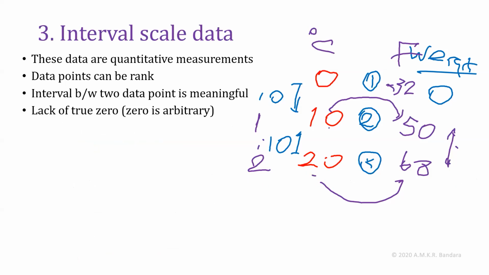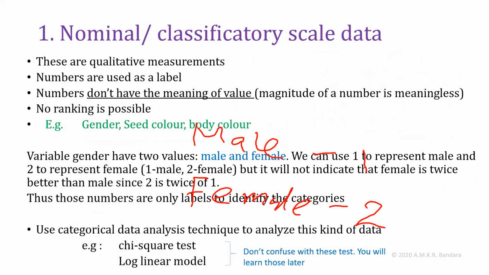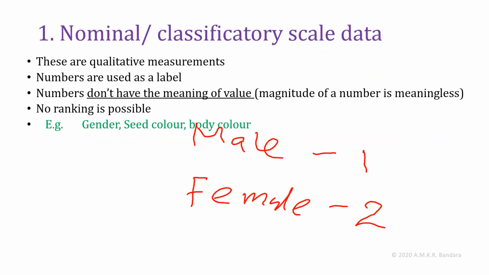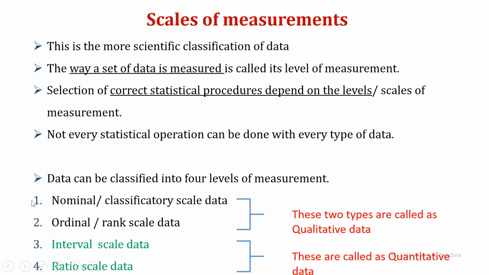So from nominal scale to ratio scale, the properties are getting better. Here, these data have fewer properties, somewhat higher properties here. Order is meaningful here. Ranking is possible. Here, order is meaningful, ranking is possible, and interval or gap is meaningful, but there is no true zero.